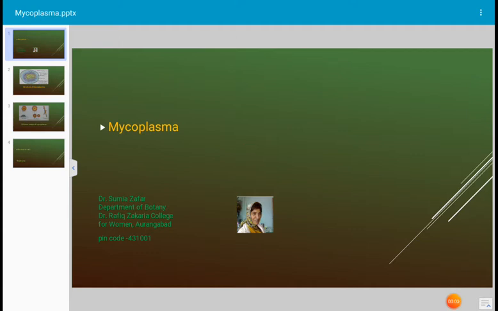Today's topic for discussion is mycoplasma. It is a very small, ultramicroscopic organism. Why is it called ultramicroscopic? Because it can be seen only under the electron microscope. Therefore it requires an ultramicroscope to see its detail. It is a free-living organism. Let us see the history of how it was discovered.